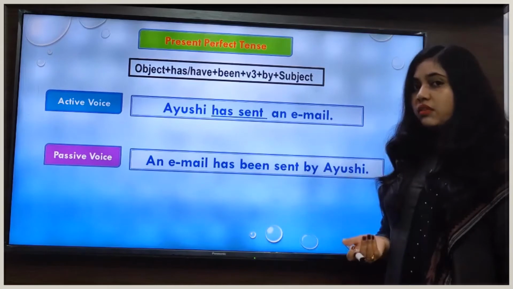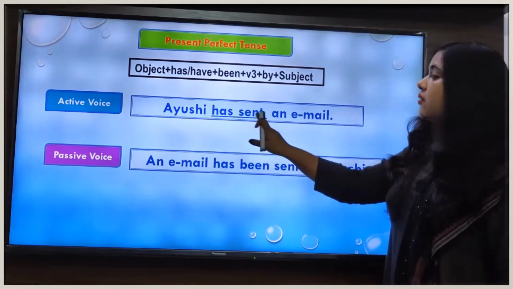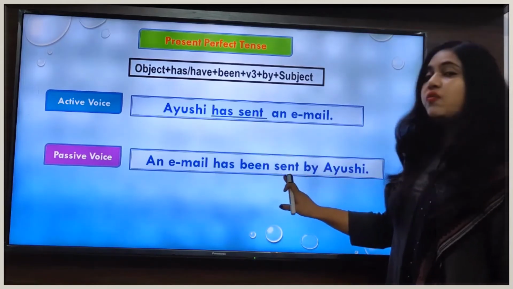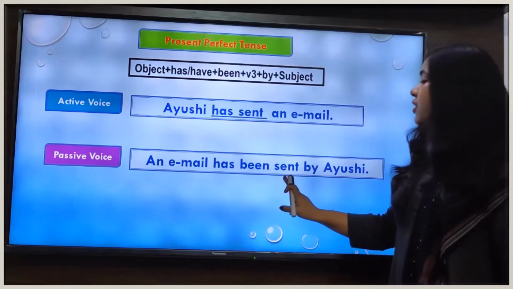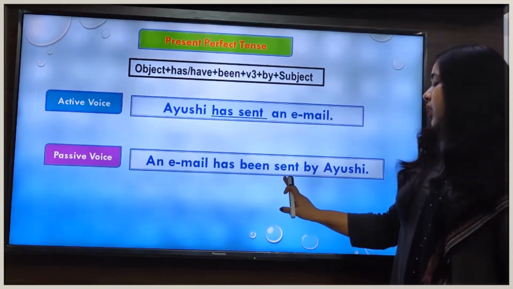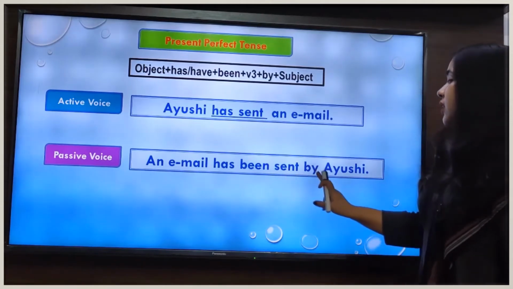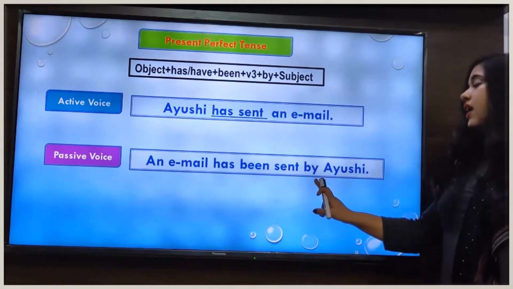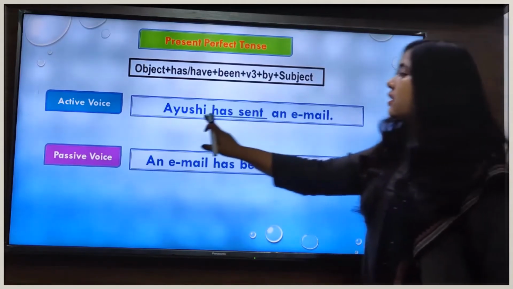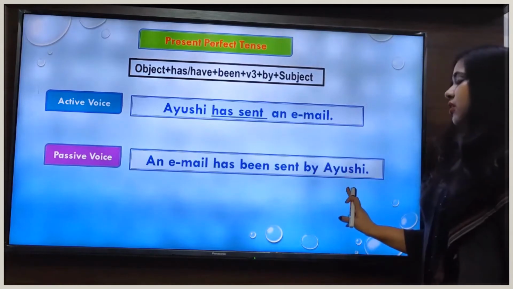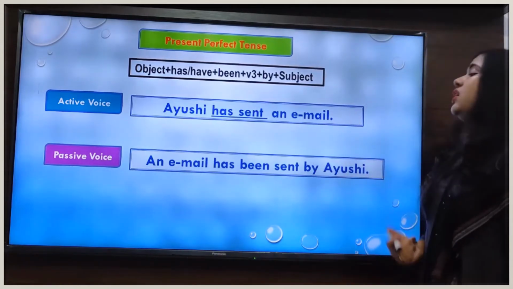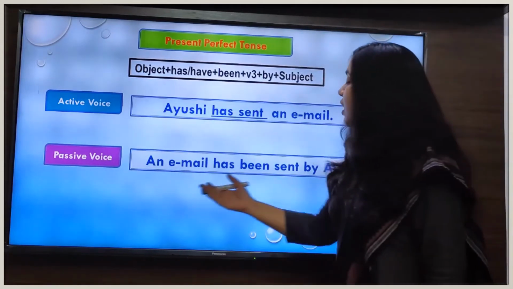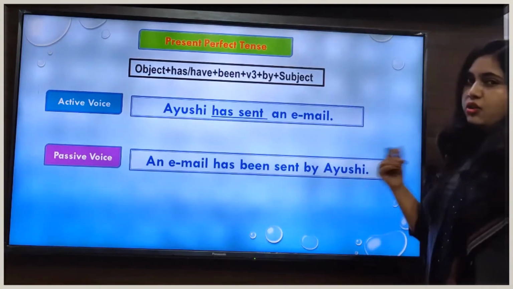So what we will do? We will write the verb sent as it is after been, and after writing the third form of the main verb, we will write the preposition by and then we change the subject into the object. So our sentence will be in passive voice. An email has been sent by Ayushi.